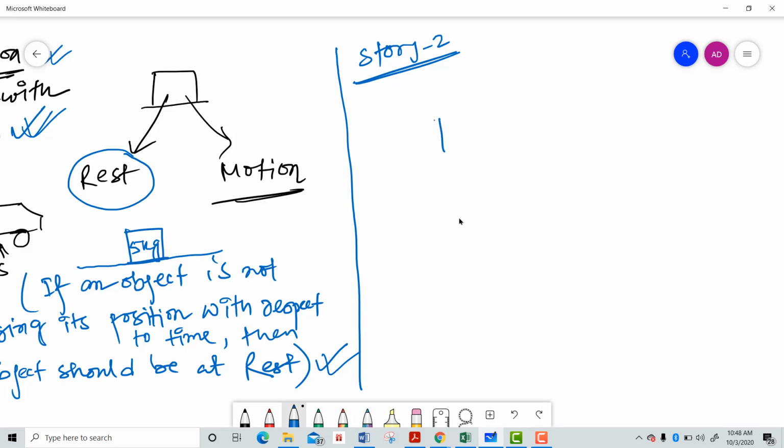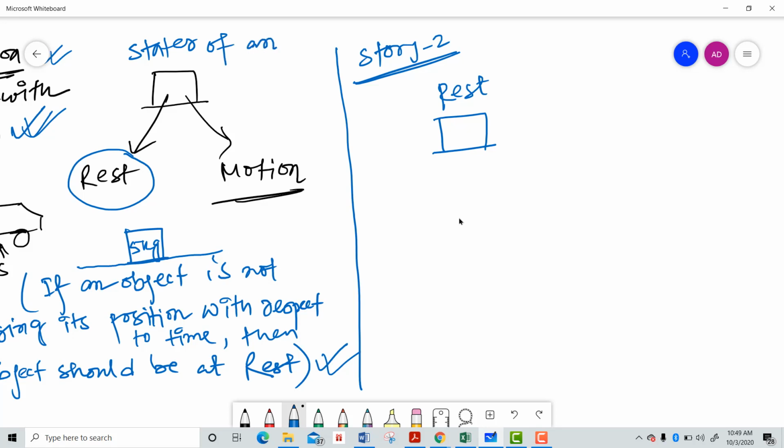So an object may be in rest, may be in motion, right? Suppose we assume that the object is at rest, then when the object changes its position, that means the object changes its state. Actually, the story I have just told you is about the states of an object.